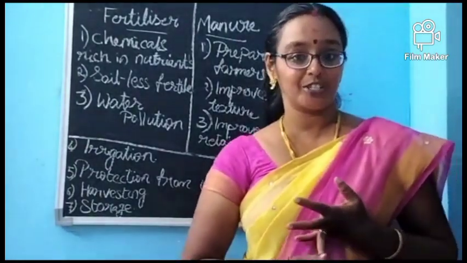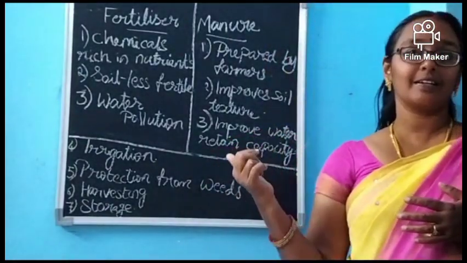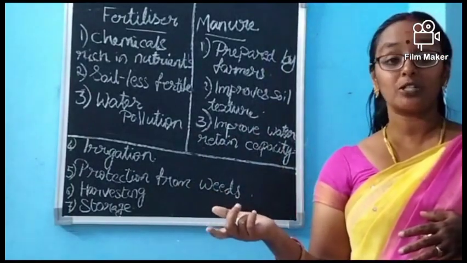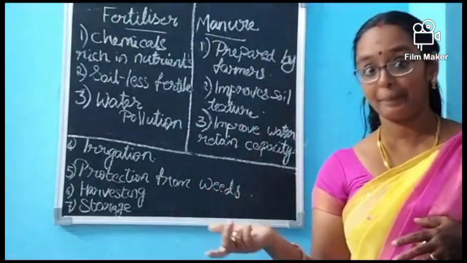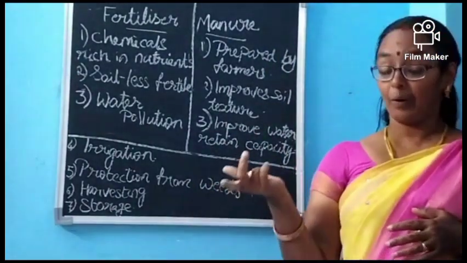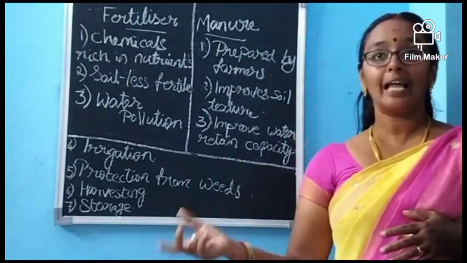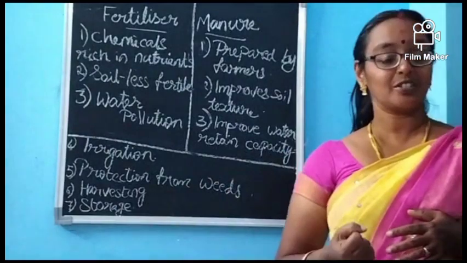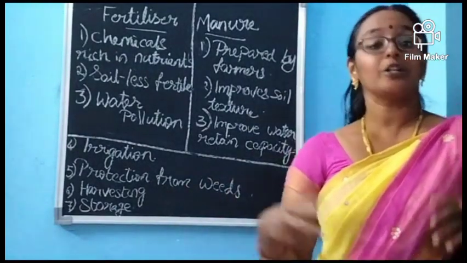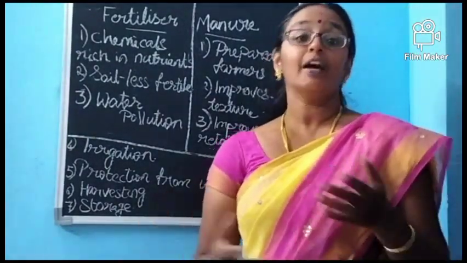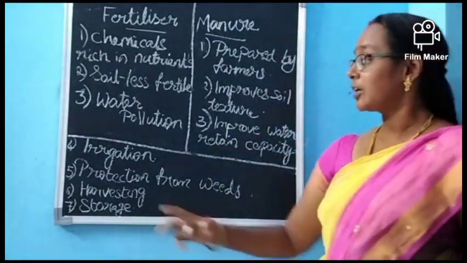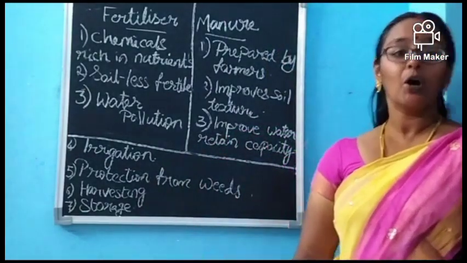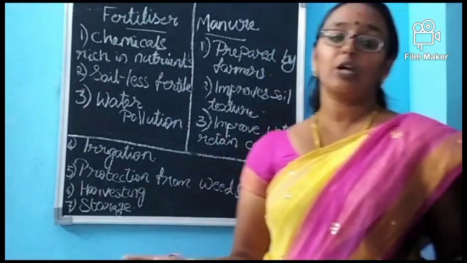That is crop rotation. As in the 7th standard, we have discussed the importance of rhizobium bacteria. Do you remember? In the last year, you may have learned. This rhizobium bacteria helps to fix nitrogen in the soil so that the plants will be able to suck the nitrogen, so that the plants will be healthy and get all the nutrients. So crop rotation also helps to improve the fertility of the soil.